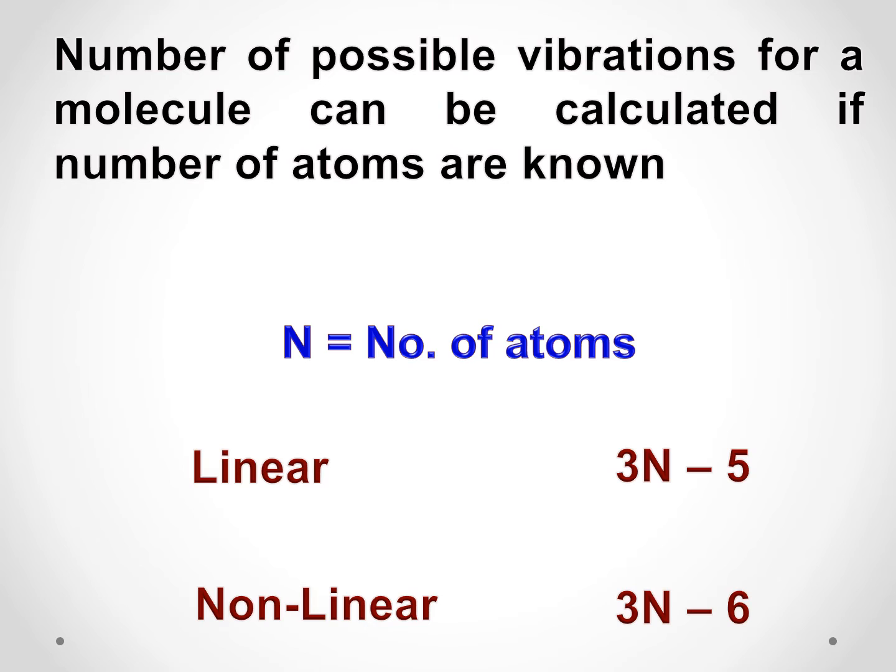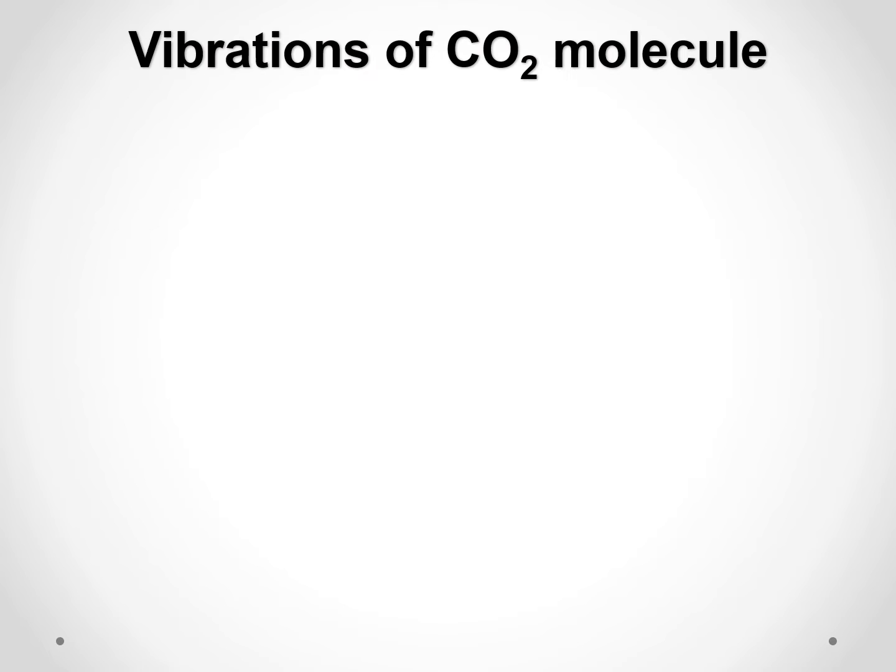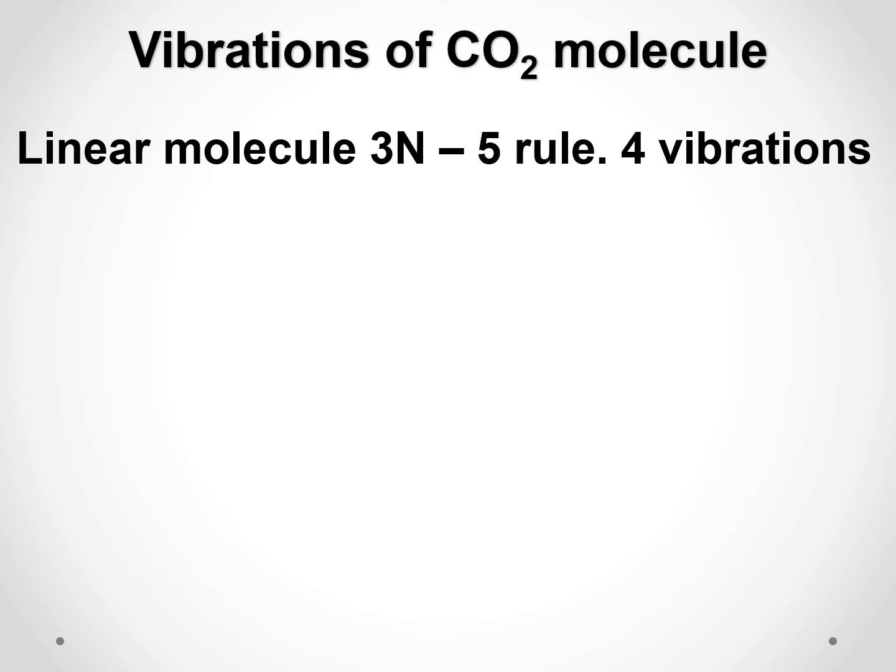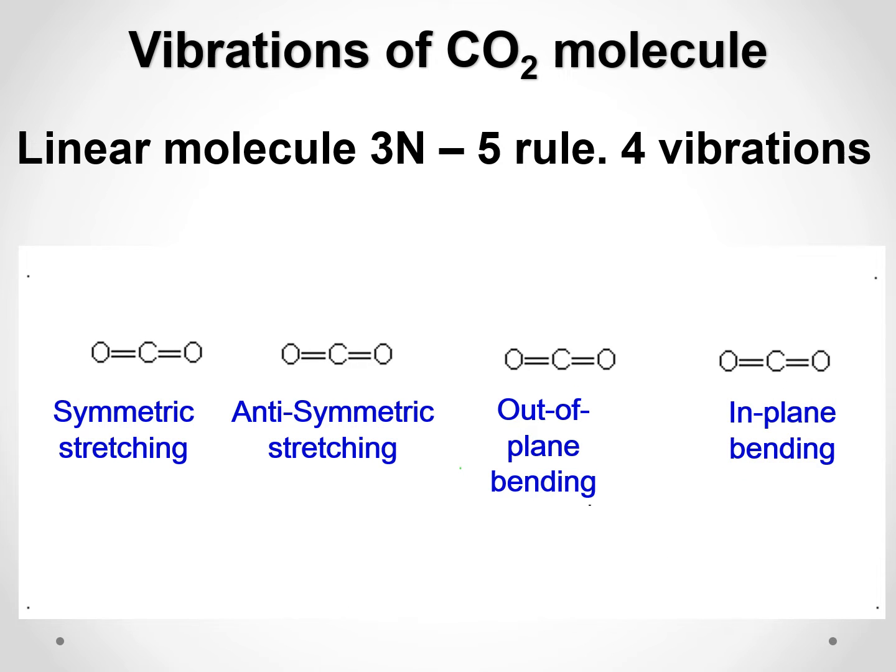Let us take some examples and see these vibrations. We will start with the molecule carbon dioxide. Carbon dioxide is a linear molecule. It has 3 atoms. So it will follow the 3n minus 5 rule. There are 4 vibrations possible for carbon dioxide. These are the different vibrations: symmetric stretching, anti-symmetric stretching, out of plane bending, and in plane bending.